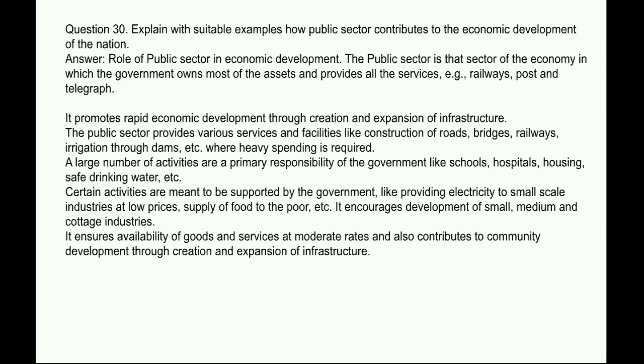spending is required. A large number of activities are a primary responsibility of the government, like schools, hospitals, housing, safe drinking water, etc. Certain activities are meant to be supported by the government, like providing electricity to small scale industries at low prices, supply of food to the poor, etc. It encourages development of small, medium, and cottage industry.